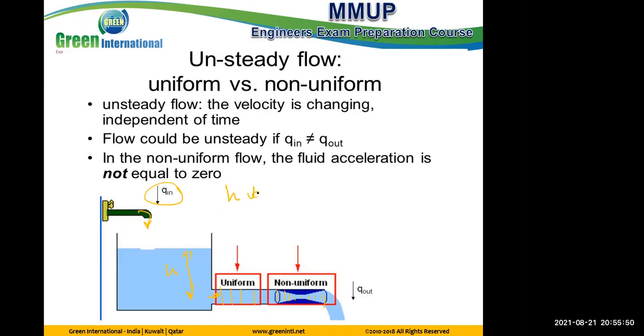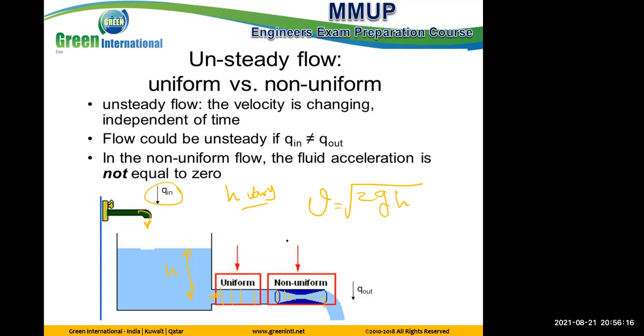The height varies, correct? Later we will learn how to get the velocity equation here. This can be obtained by applying the Bernoulli equation. At the end, the velocity is a function of h, v = √(2gh).